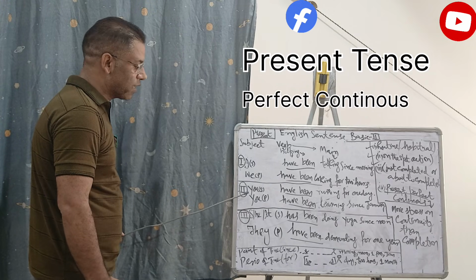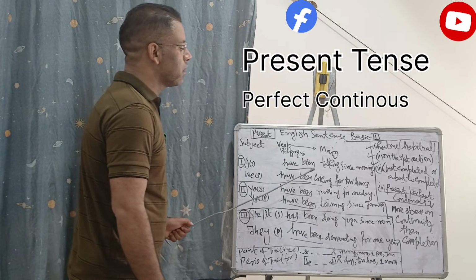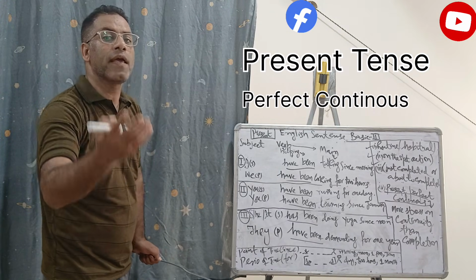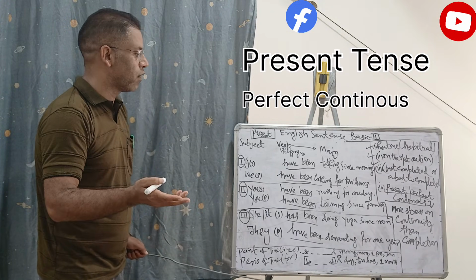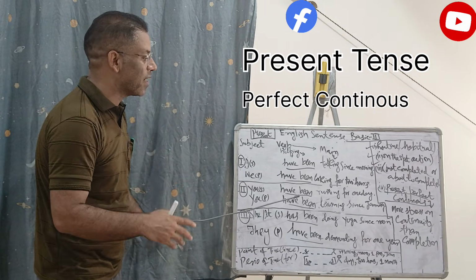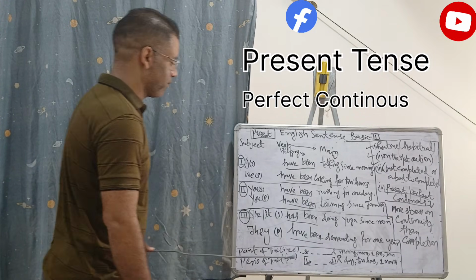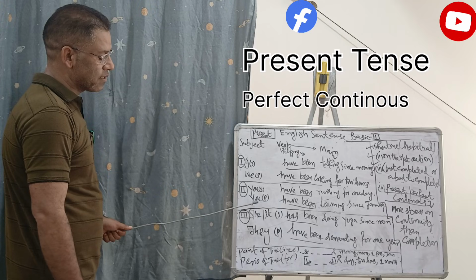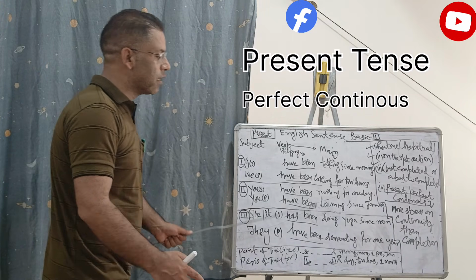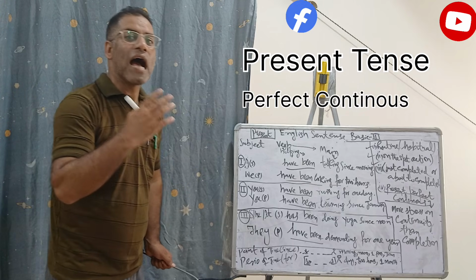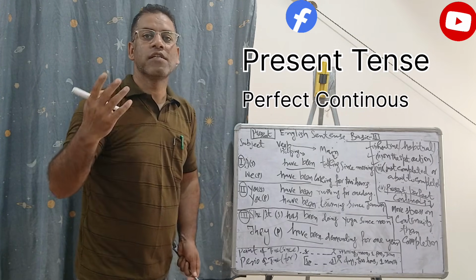Likewise, but for the second person, we say you have been running for 1 day. So day, it is 1 day, 2 days, 3 days. Okay. So that means that particular period of time. So we use for. You have been running for 1 day. Then in the next sentence, we say that you have been learning since January. Say for example, I told that I have been teaching since January.